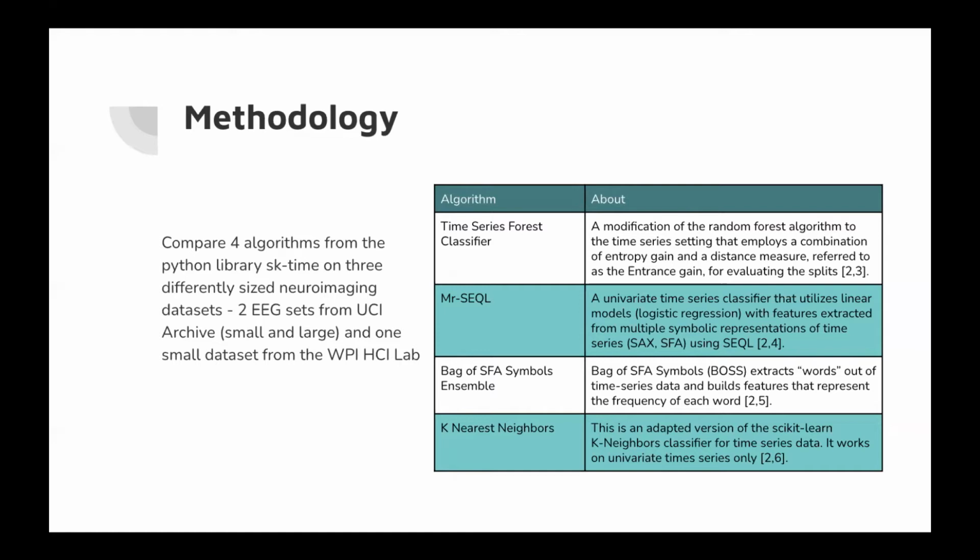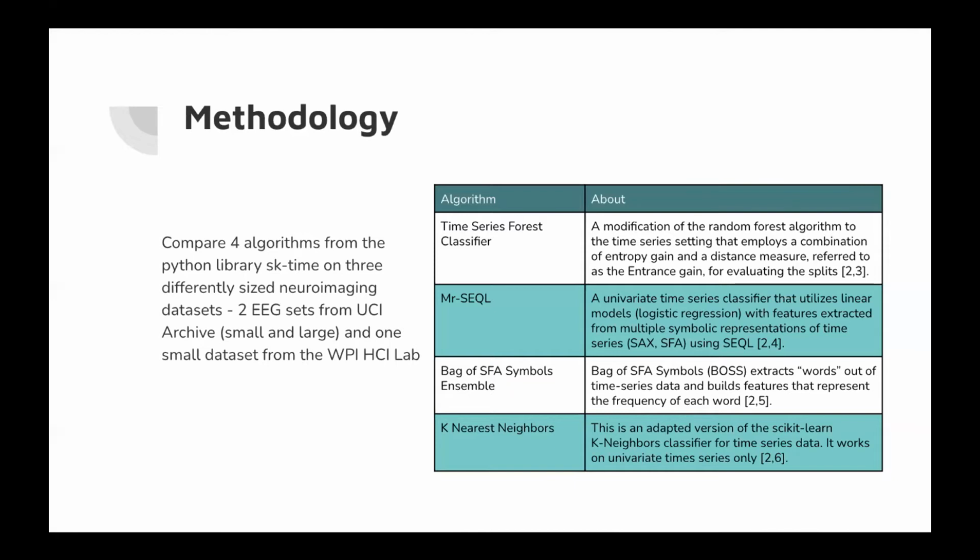Mr. SEQL uses logistic regression with extracted features from a variety of symbolic representations through the use of SEQL. BOSS Ensemble extracts words out of the time series dataset to build features that represent the frequency of each word. KNN is an adapted version of the scikit-learn KNN classifier. All of these algorithms were specifically designed for univariate data and modifications to the data needed to be made to